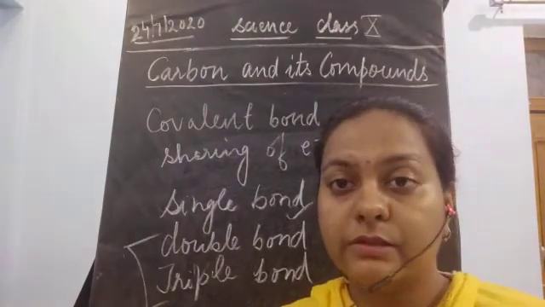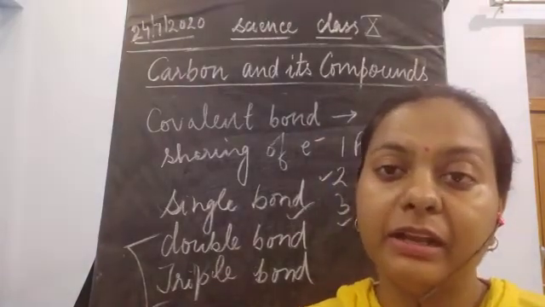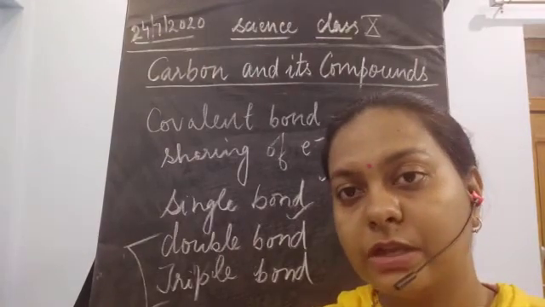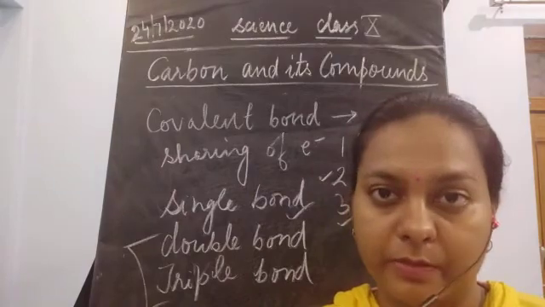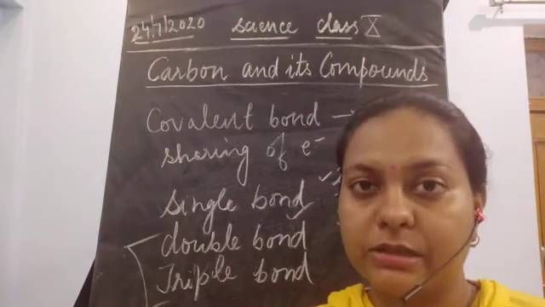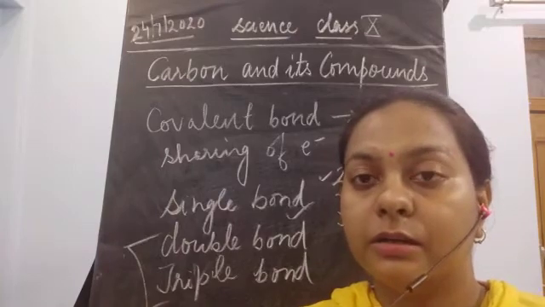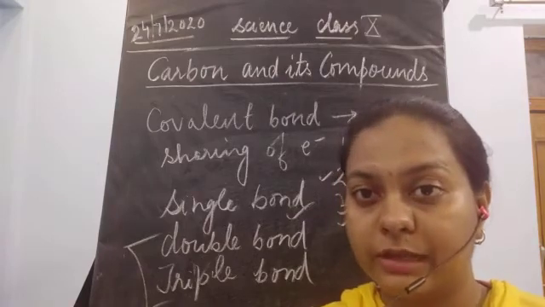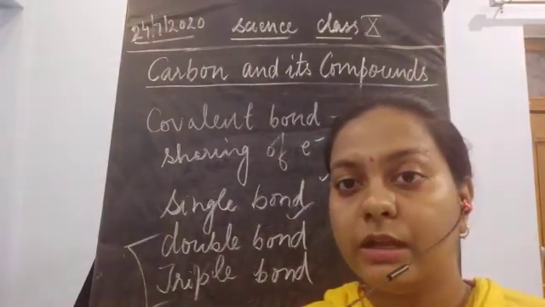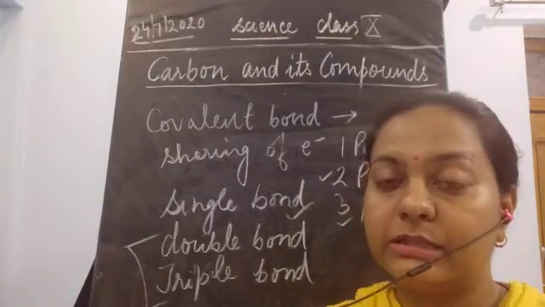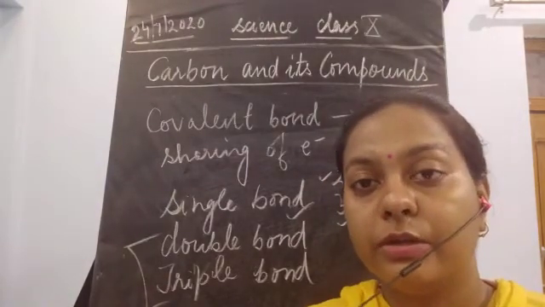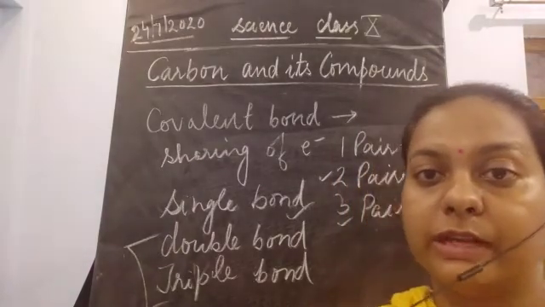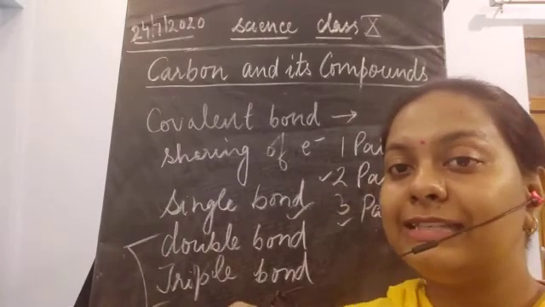And always, always, the participating electrons are only the outermost electrons. There are no other electrons which participate in chemical reactions. Please remember, only the valence shell's electrons are responsible for interaction, and they are responsible for the reaction taking place. So whenever the last electrons, meaning valence shell electrons, are present, they only interact with each other and form the chemical reactions. Why? Because outermost electrons are easy to remove.